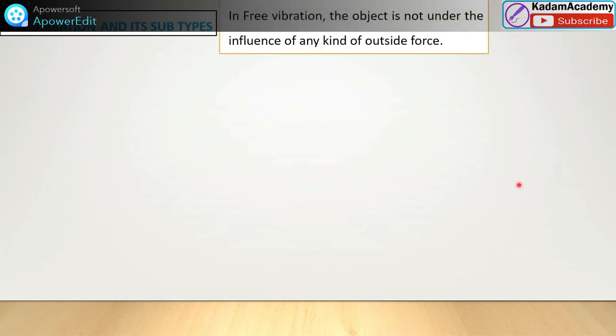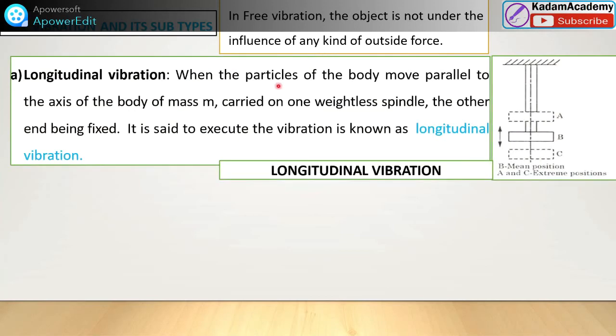Next is free vibration with its subtypes. In free vibration also, I have shown you some subtypes. The object is not under the influence of any kind of outside force. In this case, there is no outside force, but once it is applied, it is removed. The first subtype is longitudinal vibration, when the particles of the body move parallel to the axis of the body.